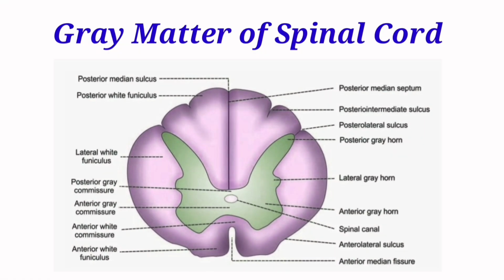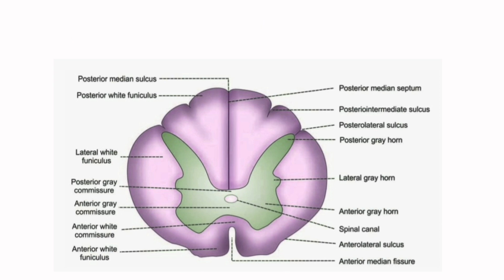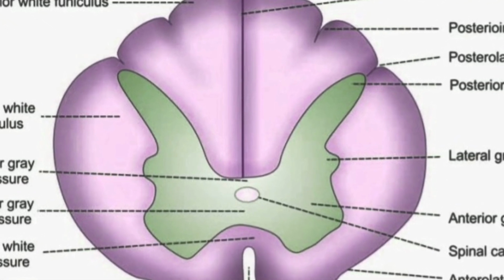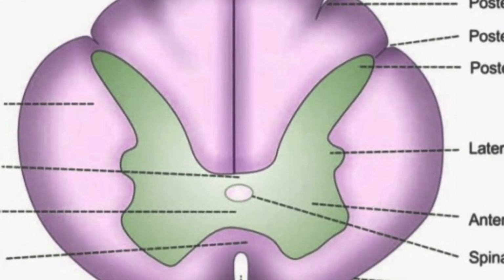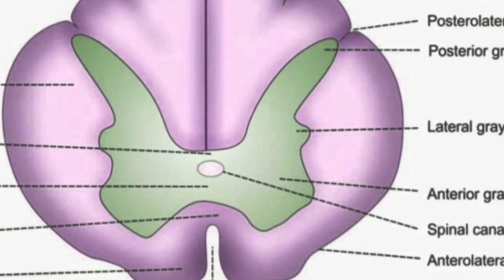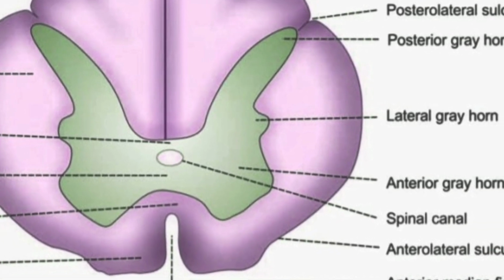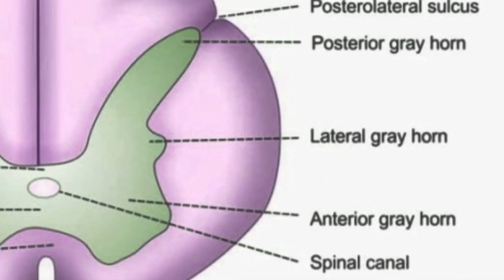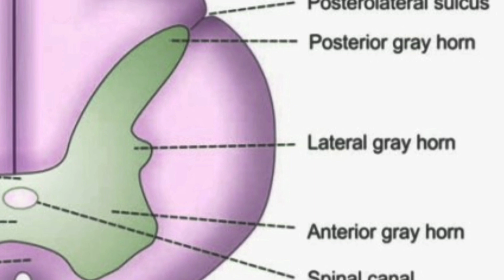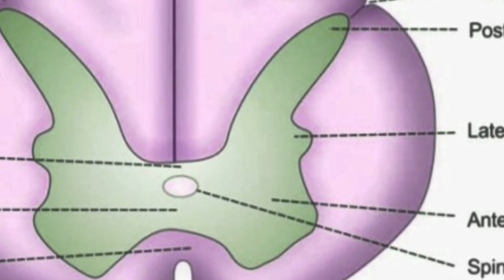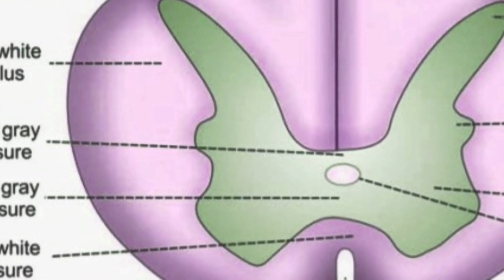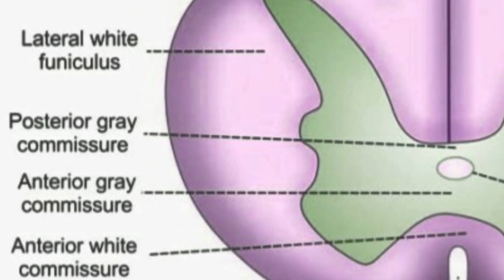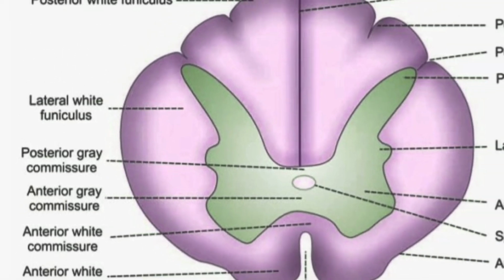Grey matter of the spinal cord. Now, grey matter is placed centrally in the form of wings of a butterfly and it resembles the letter H. Exactly in the center, there is the central canal. The anterior and posterior portions of each lateral half of grey matter are called anterior and dorsal or posterior grey horns respectively. In addition, there is a lateral grey horn. Now, the part of the grey matter anterior to the central canal is called the anterior grey commissure, and the part of grey matter posterior to it is called posterior grey commissure.